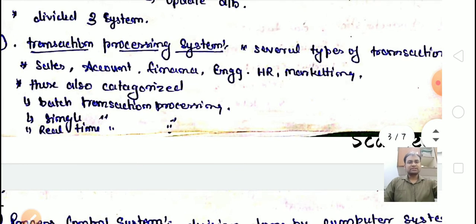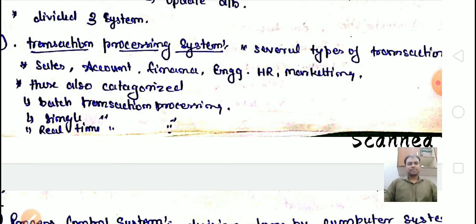This TPS is also subcategorized into different systems. There are three: batch transaction processing, single transaction processing, and real time transaction processing. Sometimes you see salary being sent, marks being sent, certificates being issued. How are they categorized?